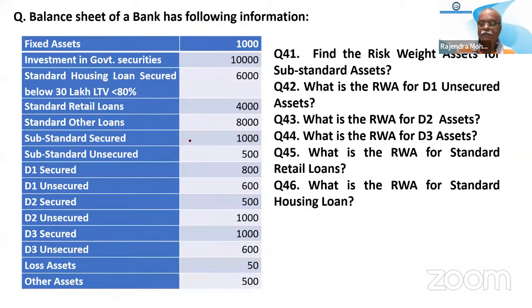Okay, sir, thank you. Sir, in this question, D2 assets are secured and unsecured, no? For the unsecured portion it is 150. D2 is 40% for the secured, and 100% provision for the unsecured. So the risk weight will be how much? 40% means it is 100%, and 100% means it is 50%. The risk weight is 50% here. Okay, sir.